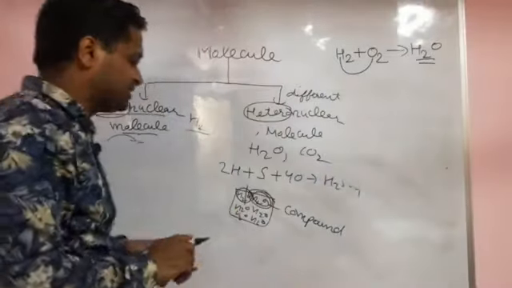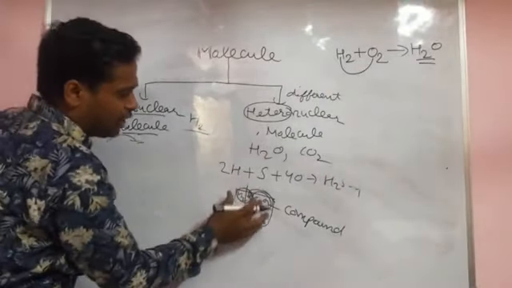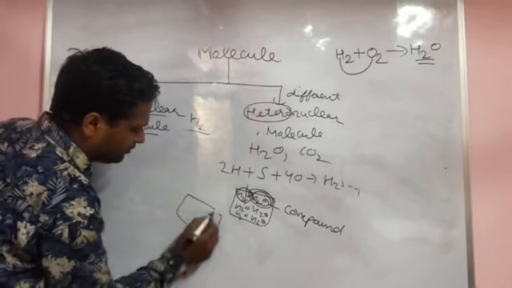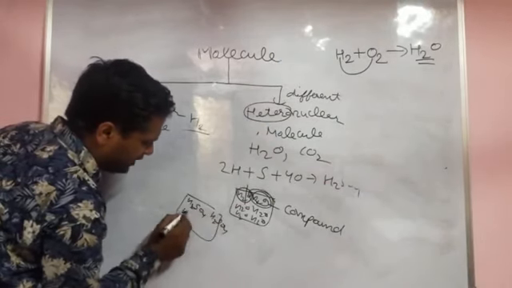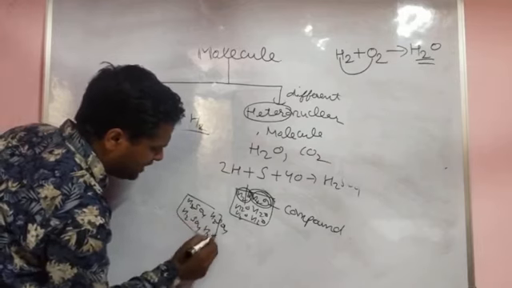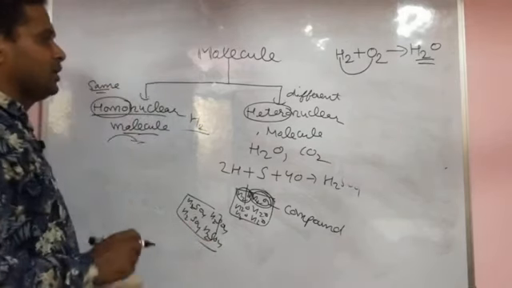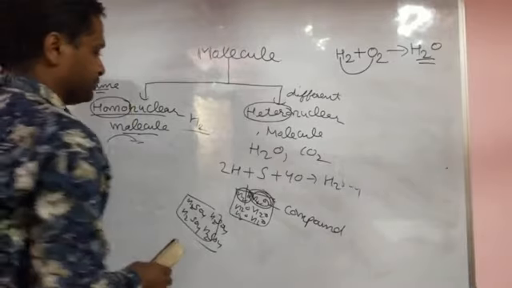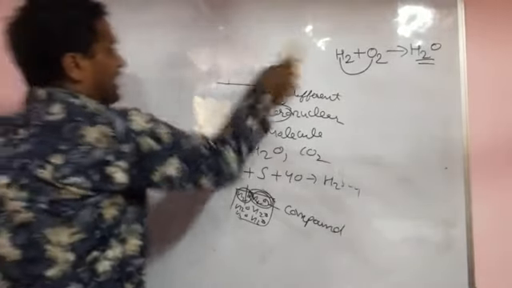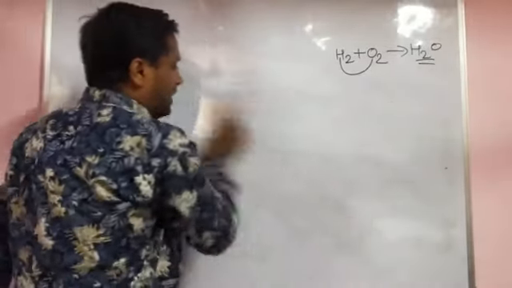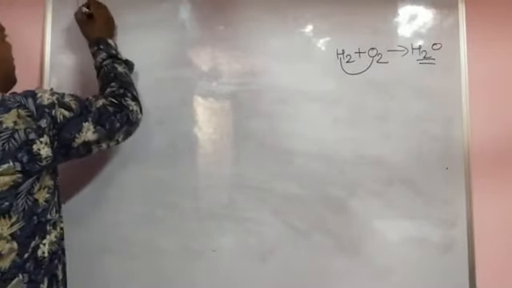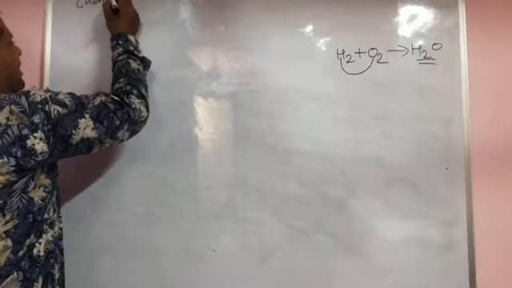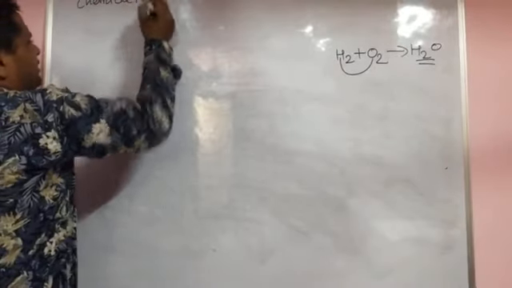You understand compound when heteronuclear molecules combine each other, for example H2SO4, H2SO4, that forms the compound. Now I will tell why a compound is pure. To know this, first we should know about chemical reaction.